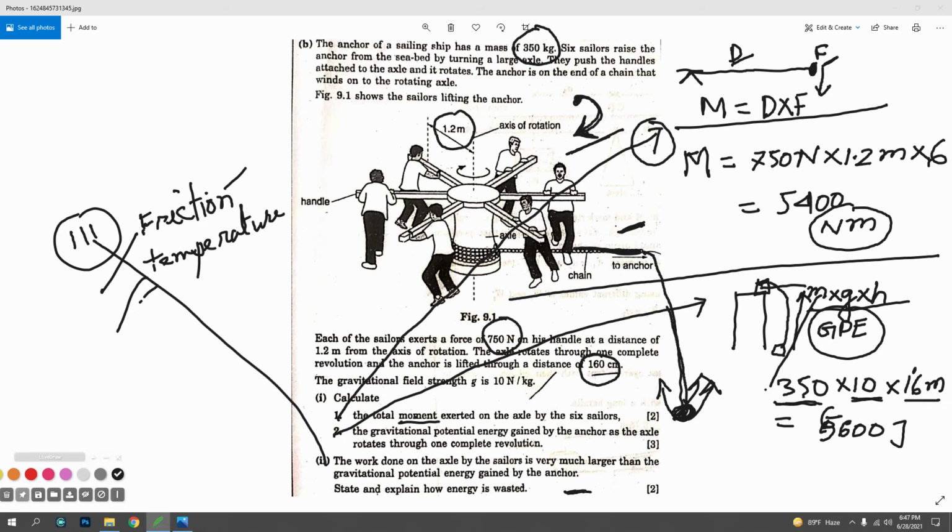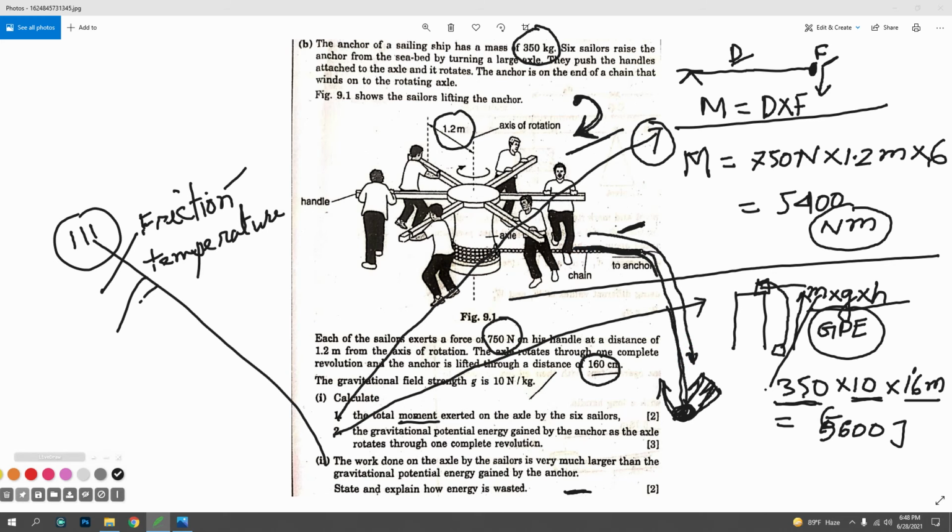These 6 people try hard to uplift this anchor, but some energy is lost because of the rough system of lifting the anchor.